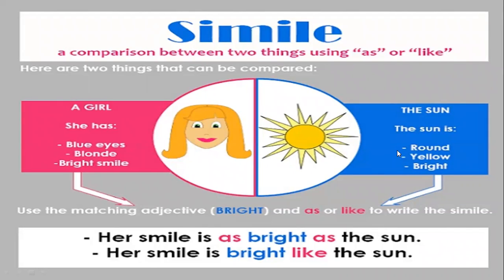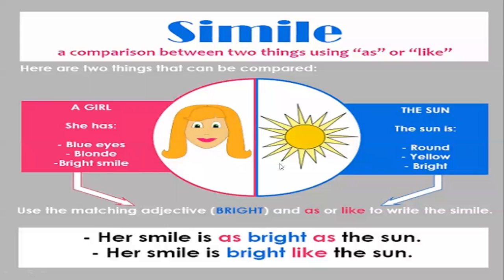So let's talk about their characteristics. A girl has blue eyes, which means the color of eyes is mentioned, then color of hair, and then smile. What kind of smile does she have? Bright smile. Then let's talk about the characteristics of the sun. The sun is round in shape, yellow in color, and bright, which adds as an adjective to it. So what is common between the characteristics of the girl and the sun? Yes, the common thing is brightness. Smile is bright, sun is bright.